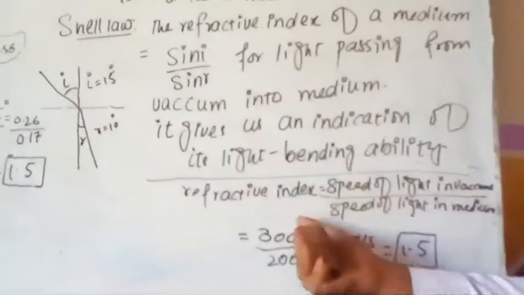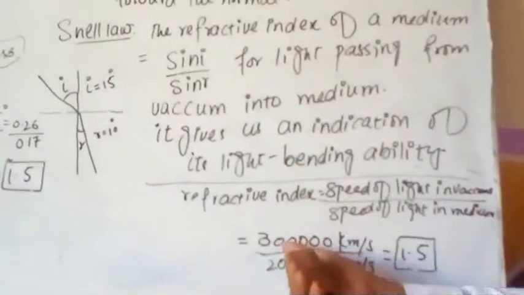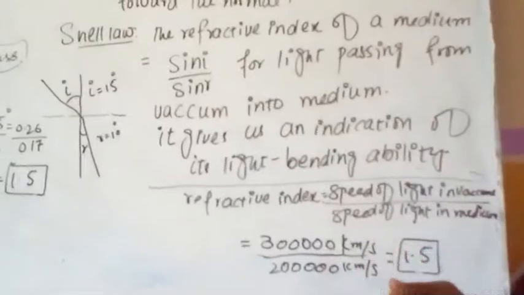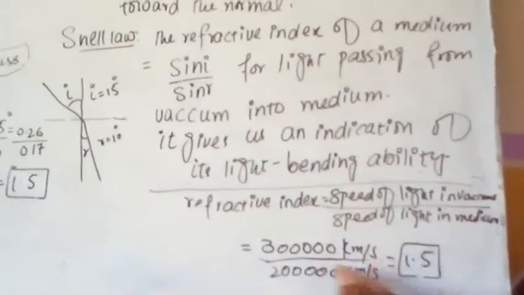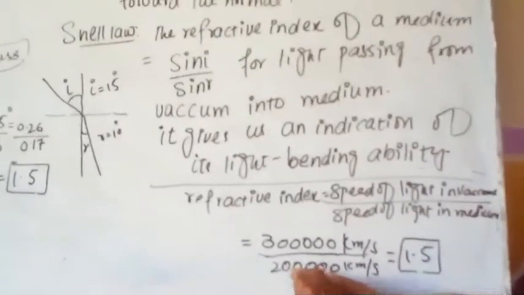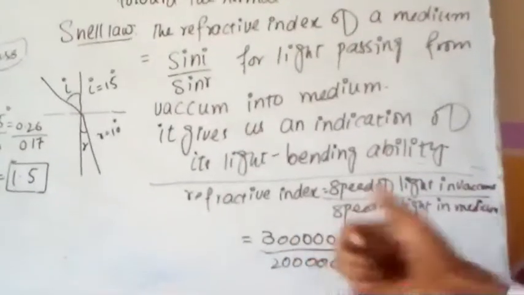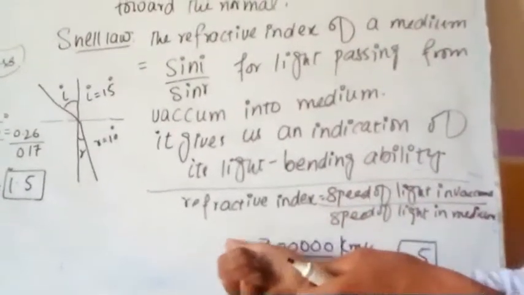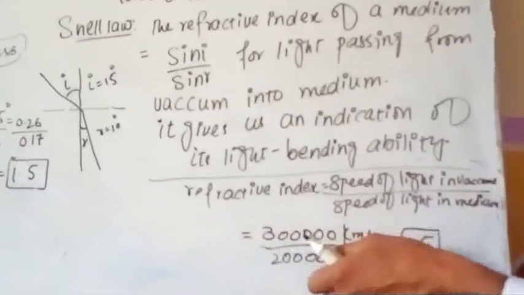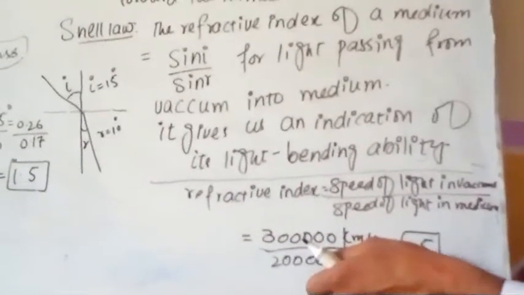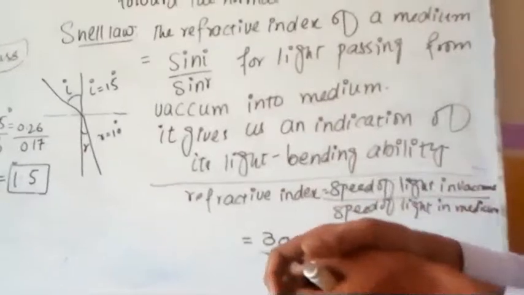We know that the speed of light in air is 3 lakh km per second. So the speed of light in the glass is 2 lakh km per second. Now we will divide this value by this, so we get this value 1.5. So this is also known as the refractive index.